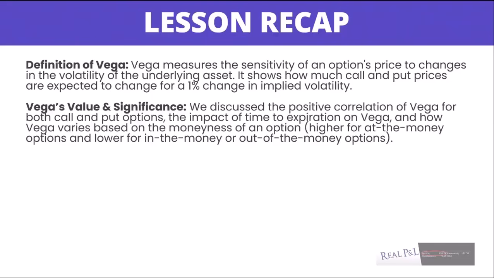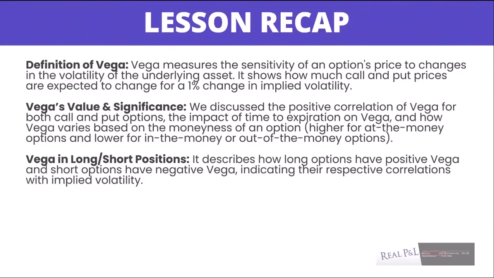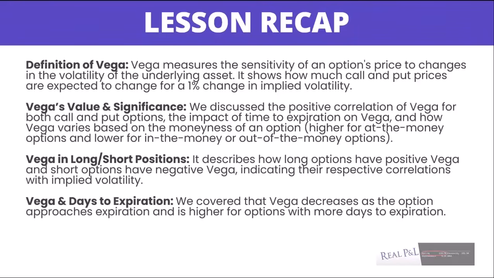Vega's value and significance. We discussed the positive correlation of Vega for both call and put options, the impact of time to expiration on Vega, and how Vega varies based on the moneyness of an option, right? Higher for at-the-money options and lower for in-the-money or out-of-the-money options. Vega in long-short positions. It describes how long options have positive Vega and short options have negative Vega, indicating their respective correlations to implied volatility.